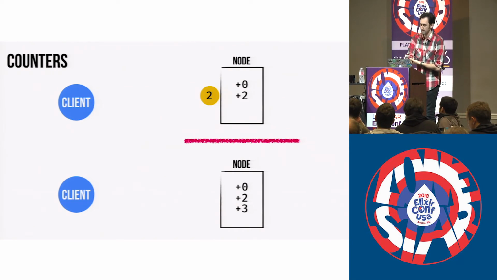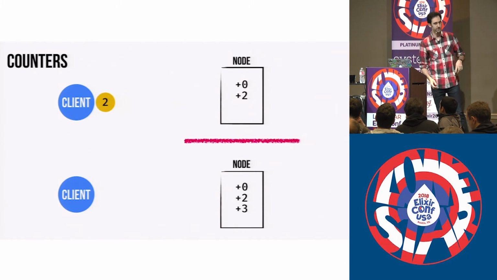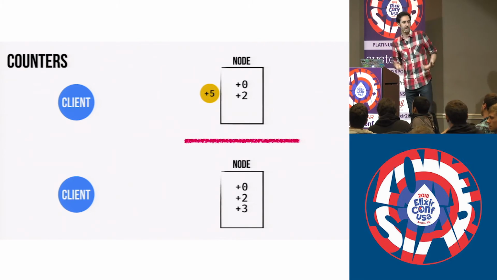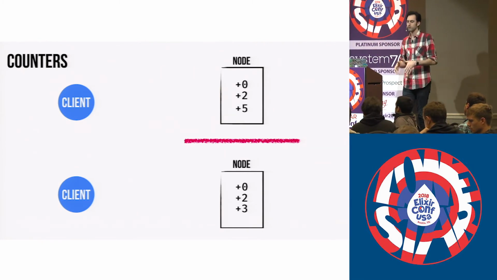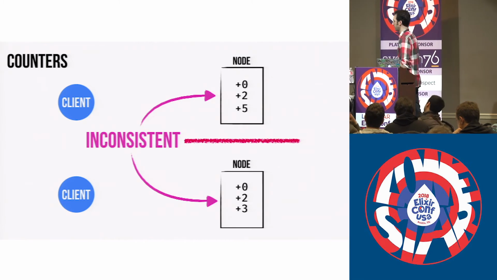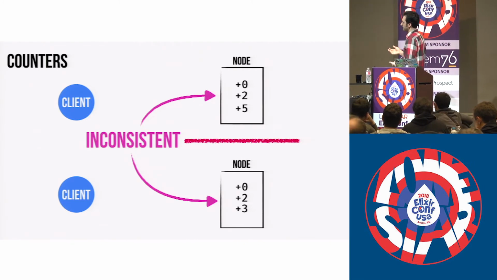The key takeaway here that I really, really want to stress is that sometimes you're going to be wrong. And by sometimes, I mean during a partition. You have no more guarantee that you're going to be right. But that's okay. That's okay for a lot of problems, a lot more problems than you may think. The counts thing is a great example of that.